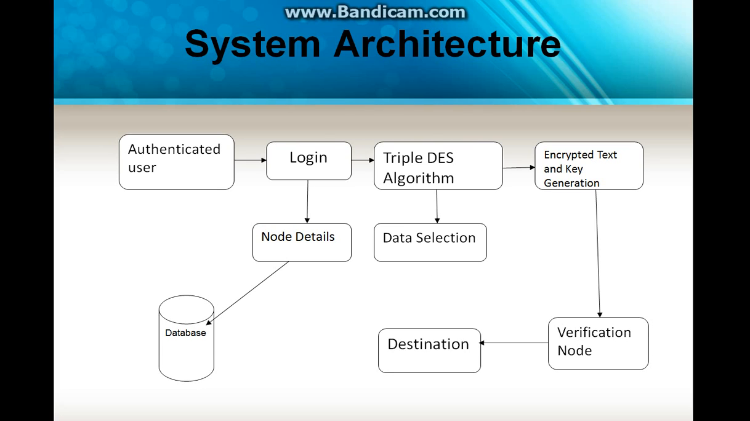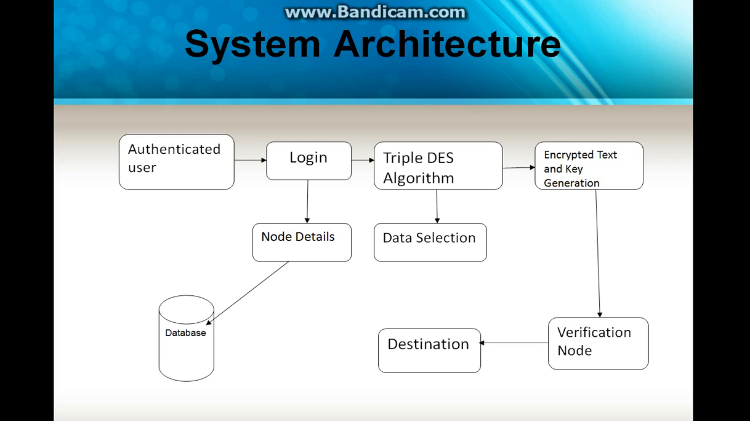First we have the authenticated users, login and node details. First we deploy the nodes, and in deploying the nodes it checks which nodes are available in our Wi-Fi network. It shows each and every node's details, and temporarily stores them in the database. They are stored temporarily because once the transmission is completed, they vanish from the database to prevent future attacks.